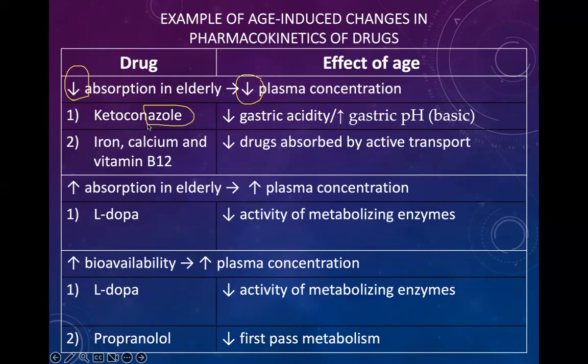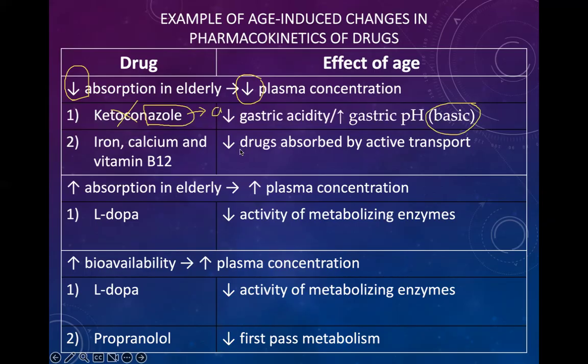This antifungal drug, ketoconazole, is acidic. The nature of this drug is acidic, and it needs an acidic environment to be dissolved and absorbed. In an elder person, the stomach pH becomes basic, and that's why the acidic drug is not able to dissolve and not able to absorb. That's why there is a decrease in the plasma concentration. This is one example.